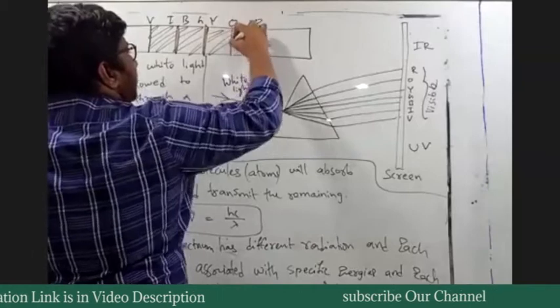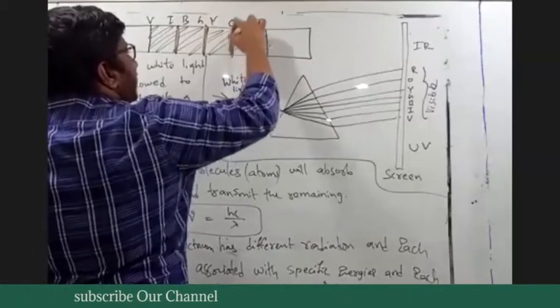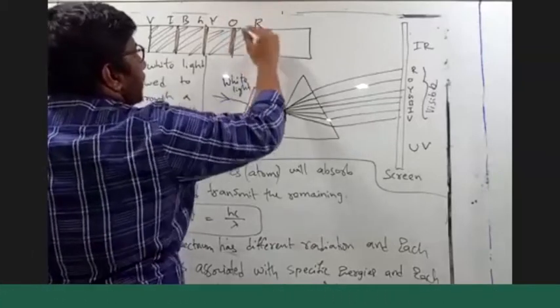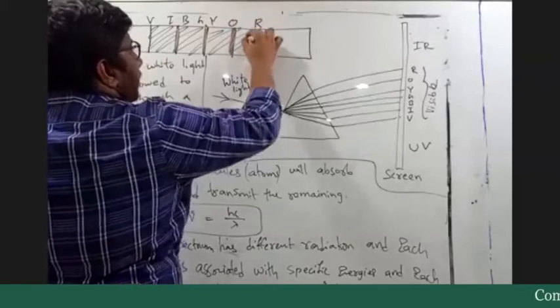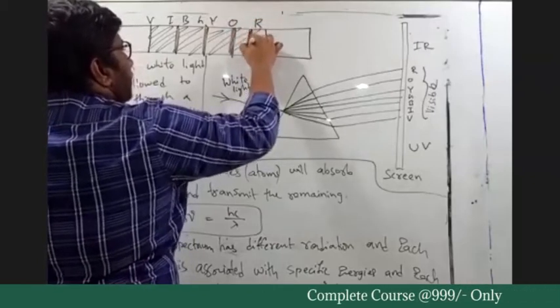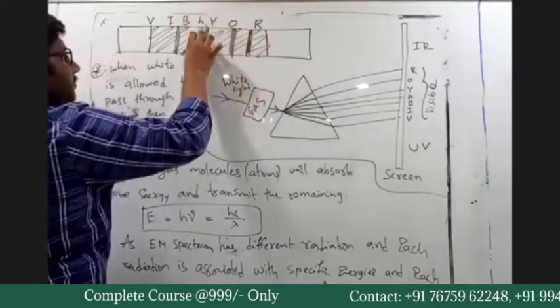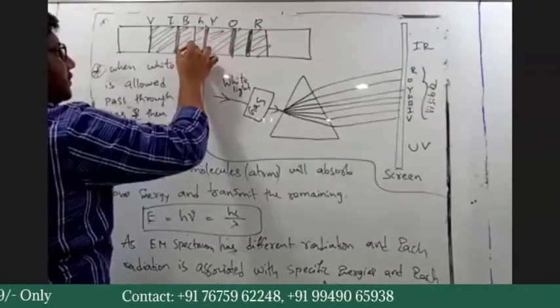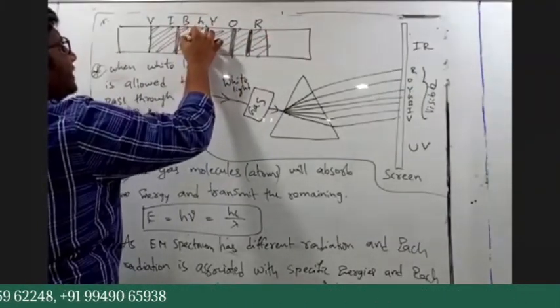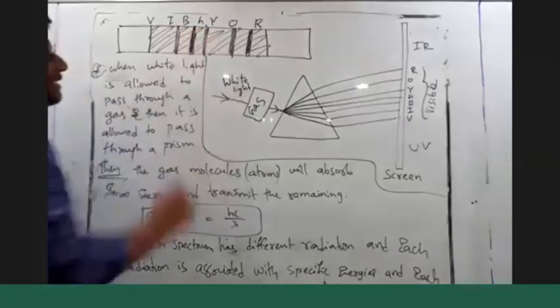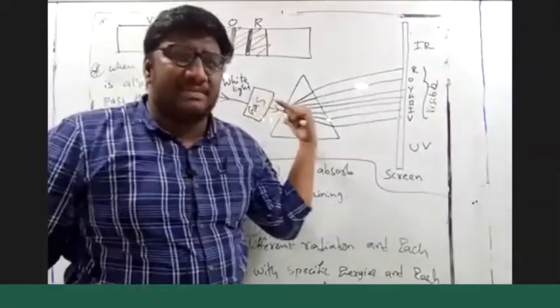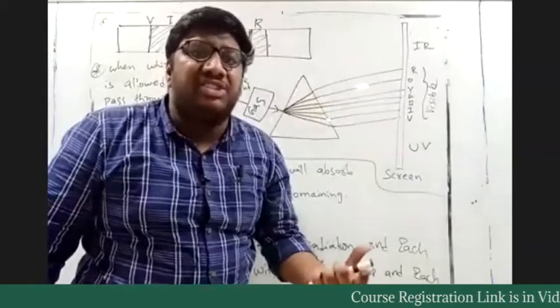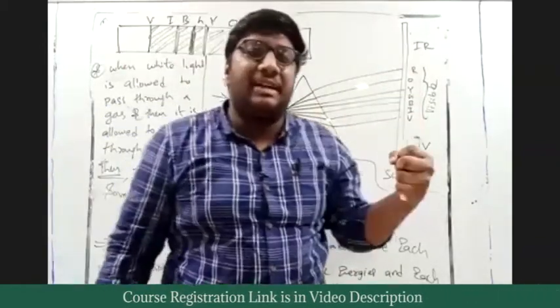See, now we are making the concept more interesting. You should listen very carefully. We don't know where these bands are present because that depends on the type of gas. If I have oxygen, that will absorb a specific kind of energy.